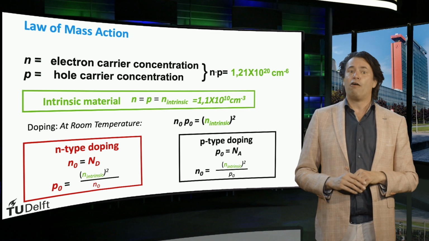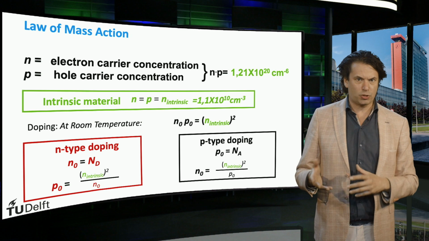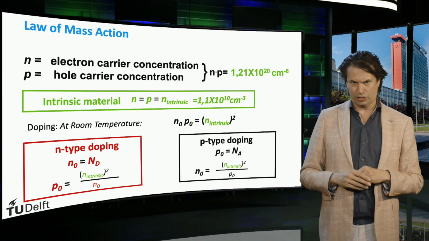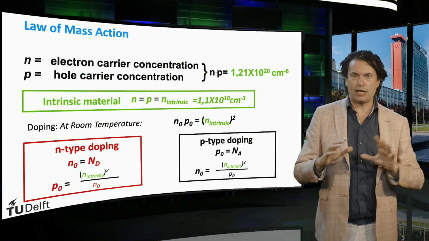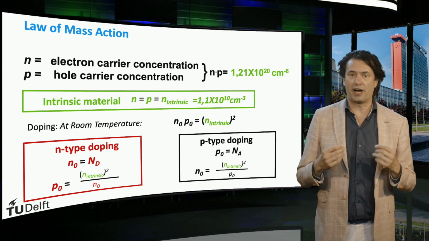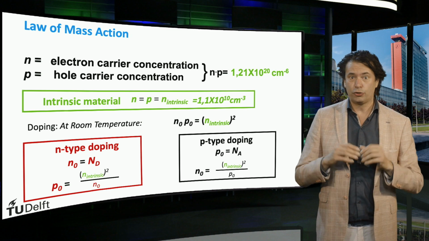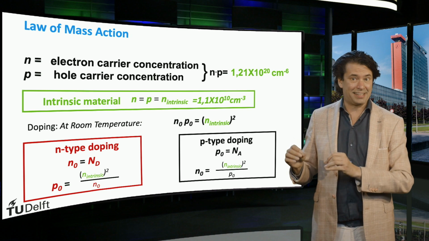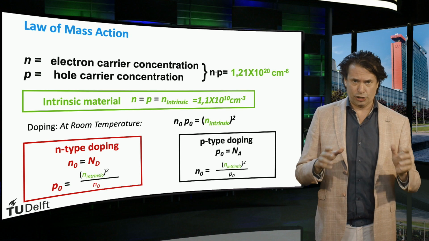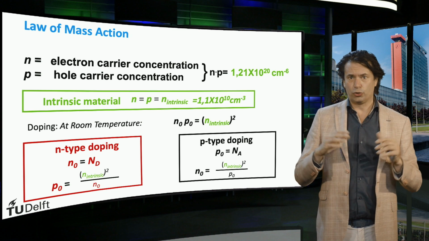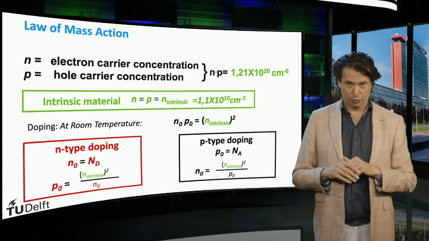The same is valid for p-doped silicon materials. We incorporate boron atoms with a density of Na in the silicon network. We assume that all acceptors take one electron and therefore create a hole density P0 equal to the acceptor density Na. This means that the electron density N0 is equal to the square of the intrinsic charge carrier density divided by the hole density P0.